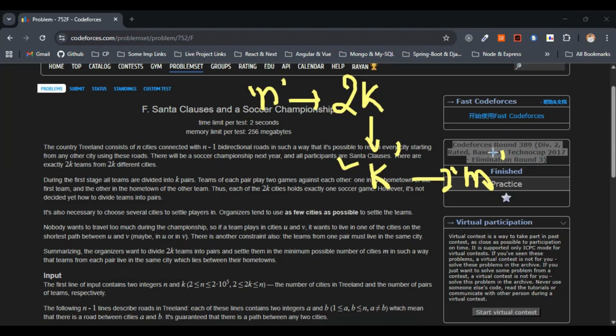So we have to output m, the chosen city indices, and k lines with each pair u v x. Just keep this in mind.